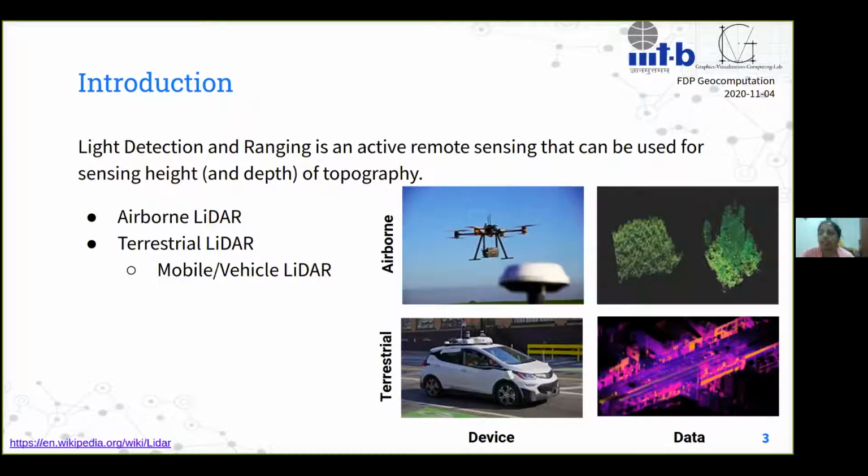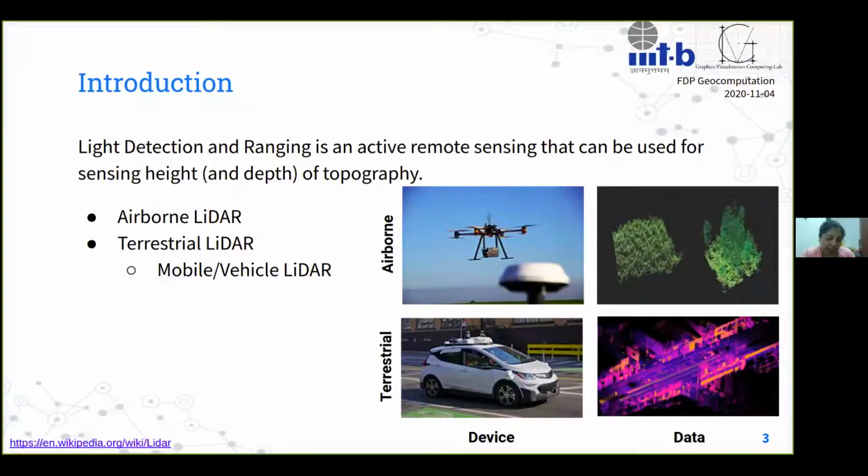So we have LiDAR, which is essentially light detection and ranging, if you would expand it. And it is an active remote sensing technology that is used for sensing height, and that gives you information about topography. Okay?